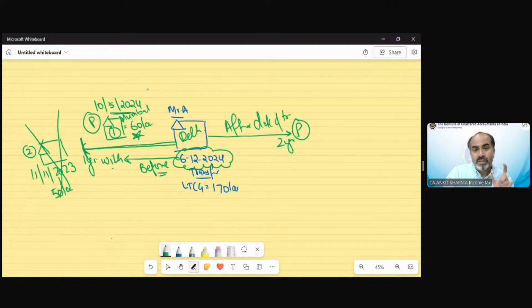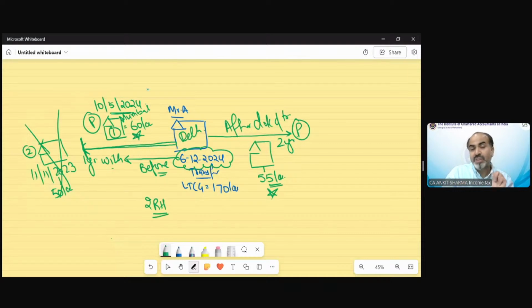Clear? Suppose he also purchased a property within this duration, within 2 years from the date of transfer, and that has been purchased for, suppose, 55 lakh. Again, because it has been purchased within 2 years, this is also eligible for the purpose of exemption. We can claim two residential house exemption in this case.